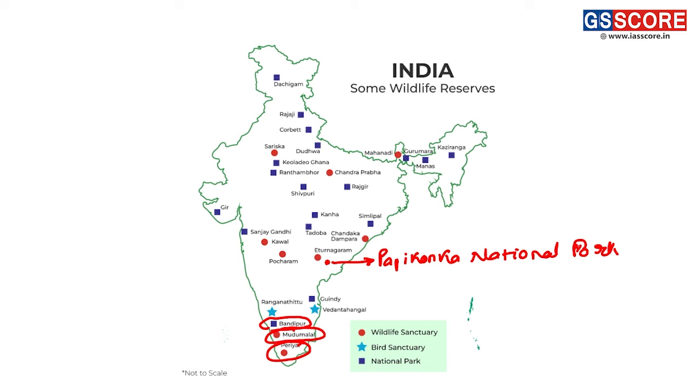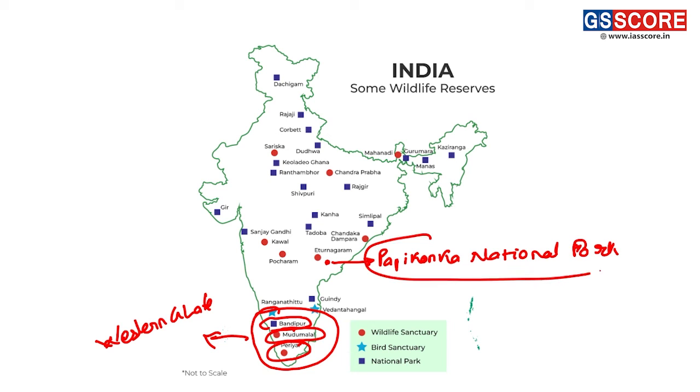We can see one more analysis from this question. All these three national parks, that is Bandipur, Mudumalai and Periyar, form part of the Western Ghats, while Papikonda is present in the Eastern Ghats.